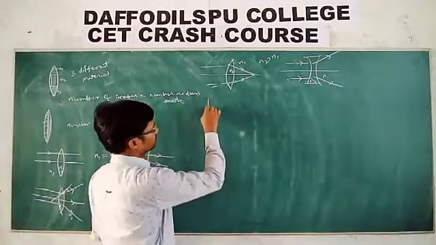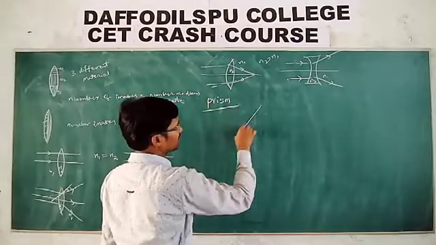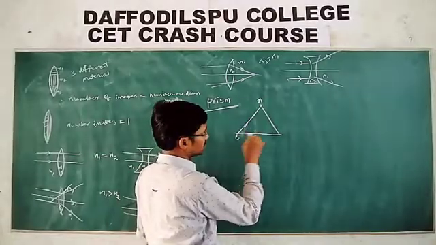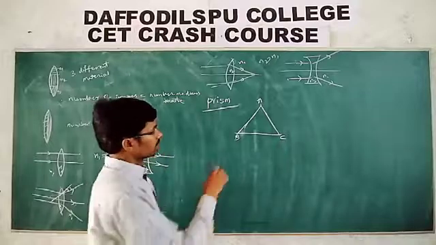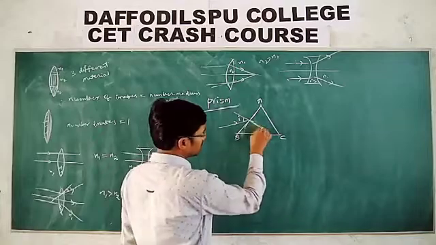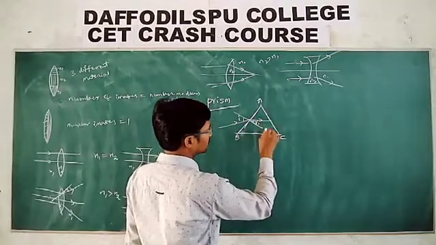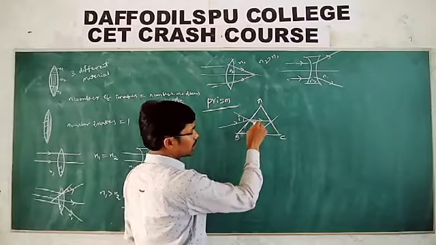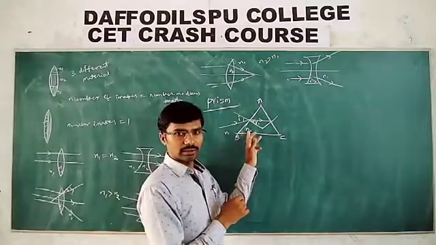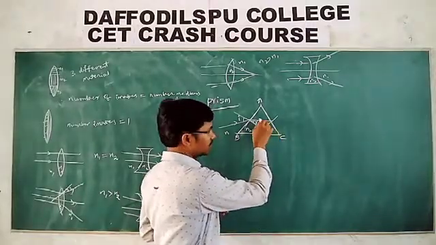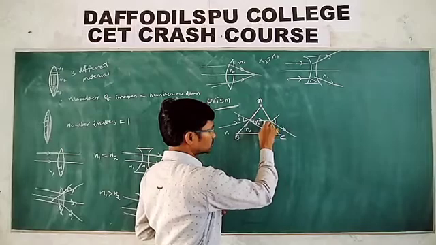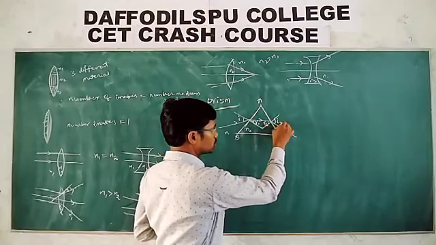And then let us raise a point regarding the prism. What do you mean by the prism? For a prism, how many surfaces do we have? ABC is a triangular section of a prism. Whenever the light ray is incident on this prism at an angle I, this light ray is deviated towards R1, and again this refracted ray. Now the surrounding medium is N1 and the refractive index of this prism is N2. Whenever it emerges again from the denser medium to the rarer medium, what would happen? It bends away from the normal, and this is R2, and here it is I2.